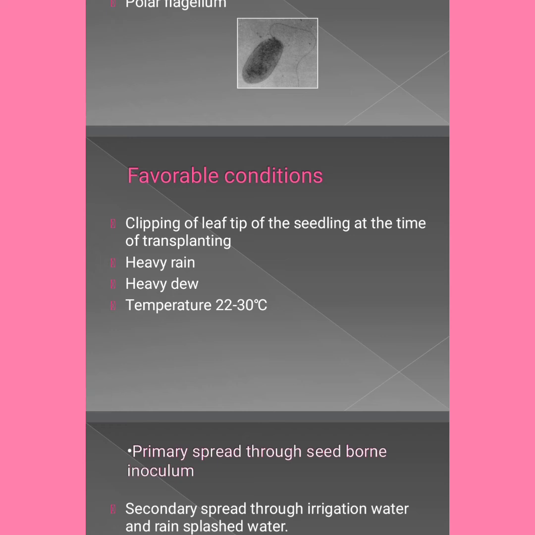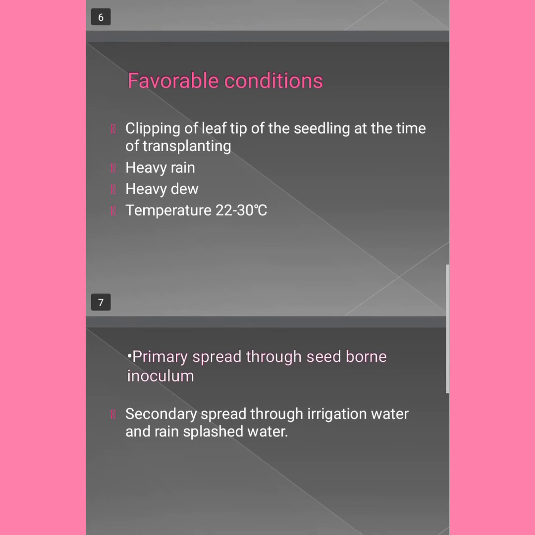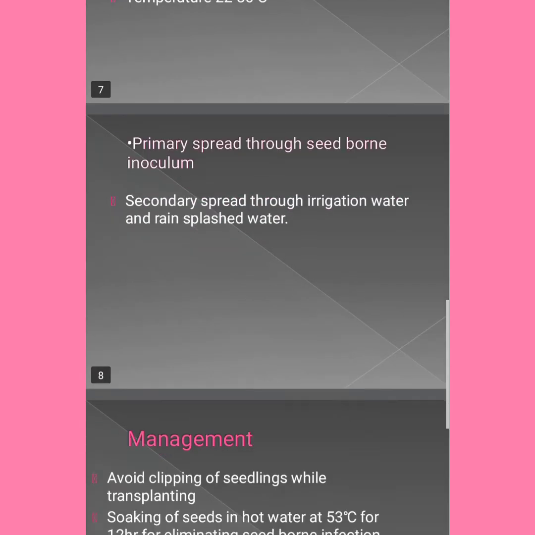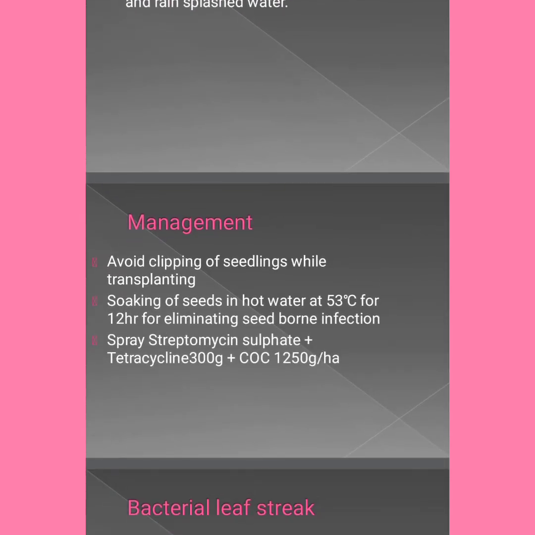Next, the favorable condition is clipping of leaf tip of the seedling at the time of transplanting. Due to clipping, the bacterial disease takes place. Heavy rain, heavy dew and temperature of 22 to 30 degrees Celsius are the favorable conditions for this disease. Primary spread is through seed-borne inoculum and secondary spread is through irrigation water.